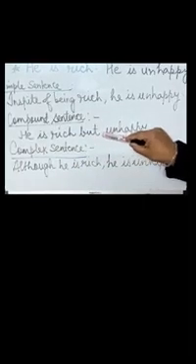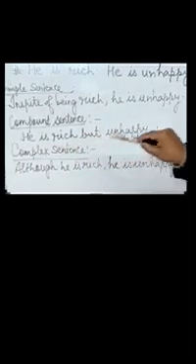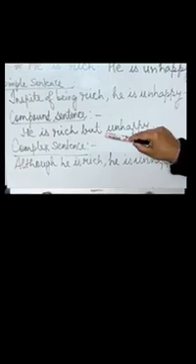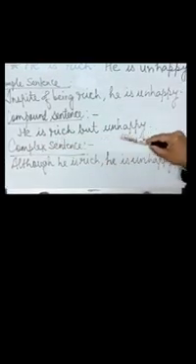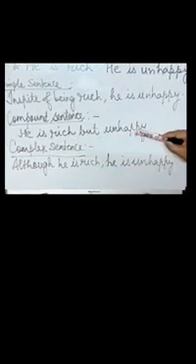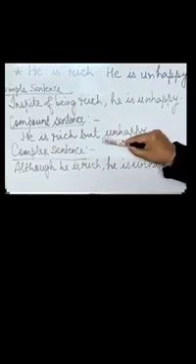Now instead of writing the entire sentence, that is he is rich but he is unhappy, we can just write the word unhappy, because we are talking about the same subject. So there is no need to repeat the subject as well as the verb again. It makes sense here because it has been joined by a coordinating conjunction. So both the parts, they are equivalent and they make sense.